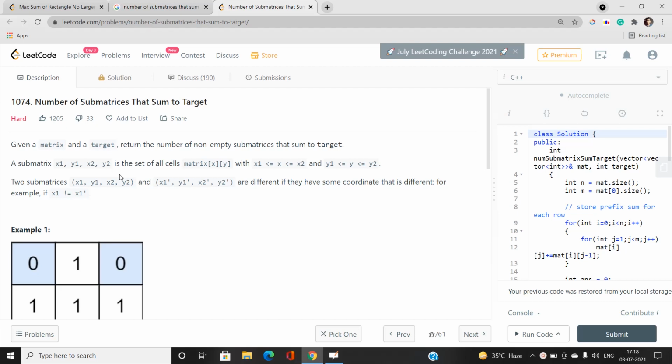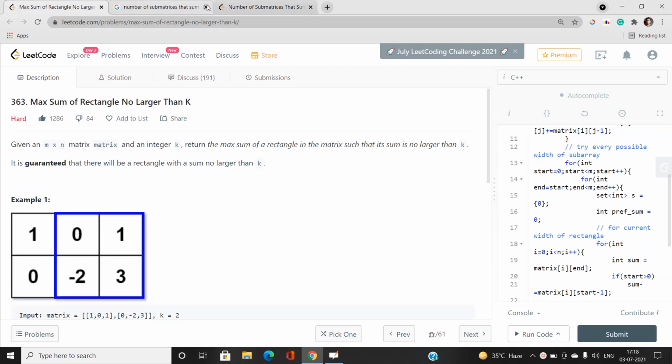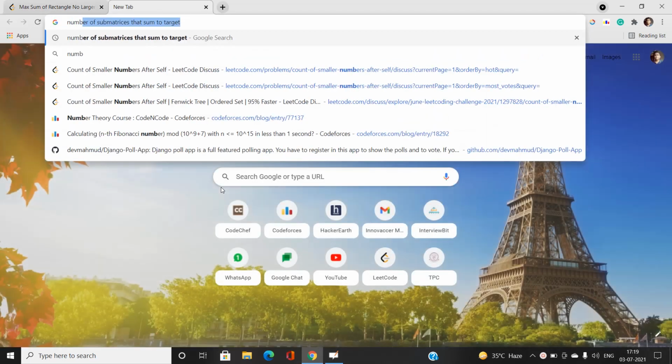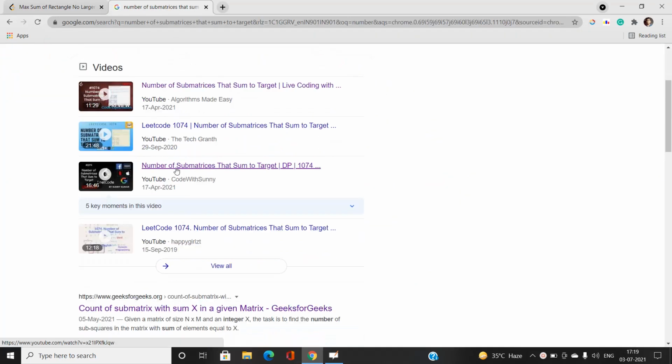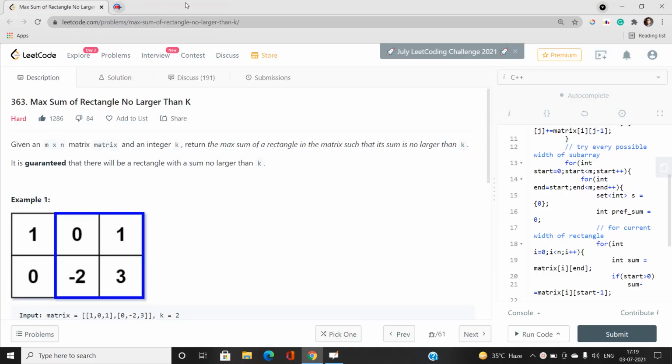We need to find the submatrices, and a submatrix is actually a rectangle. So we are searching for a rectangle here also in this problem. The approach is very much similar. If you want to do that problem first and then come back to this one, you will find this problem much easier to solve. This problem has many subproblems, so you can search for my video if you have doubts. For now, let's talk about this problem.